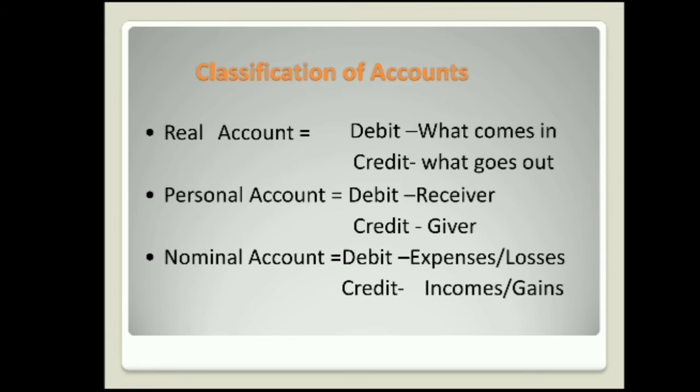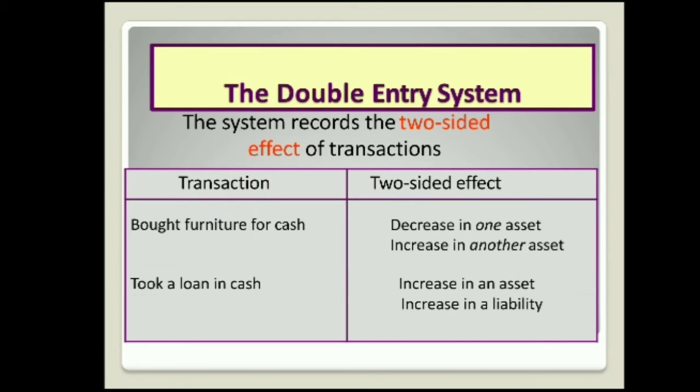These are the rules which will help an accountant in recording the transactions in accounting language. In order to record the transactions in double entry form, there should be two accounts identified in a given transaction, and the accounts need to be identified as a debit account and a credit account. Accordingly, a transaction will be recorded in the accounting language. Now let us look at the double entry system of recording. What is the two-sided effect of transactions?